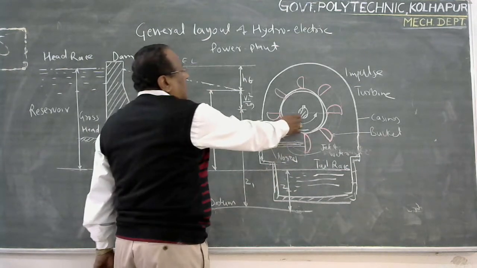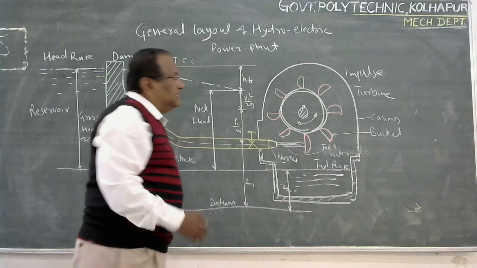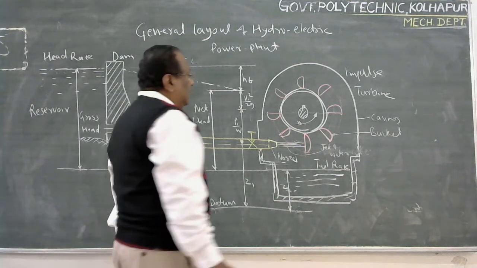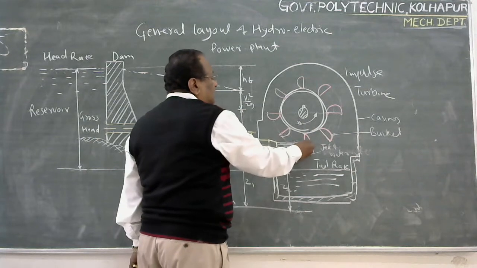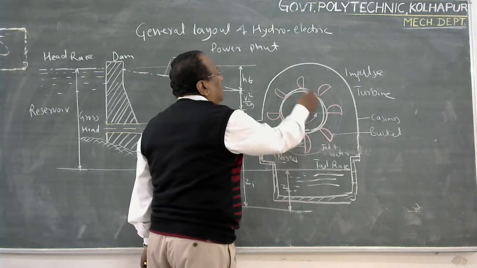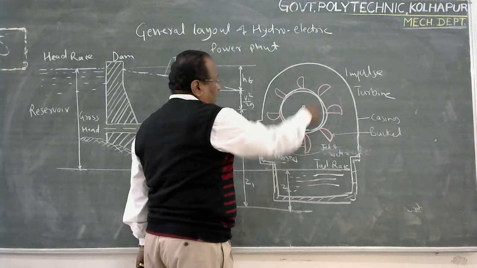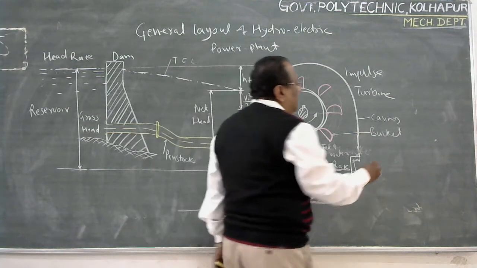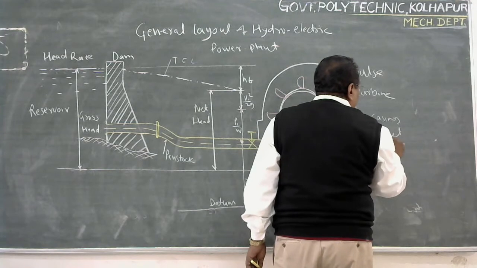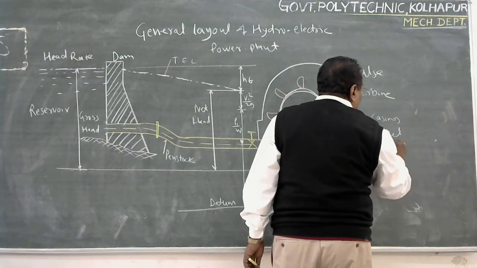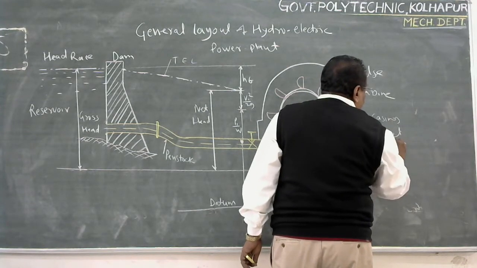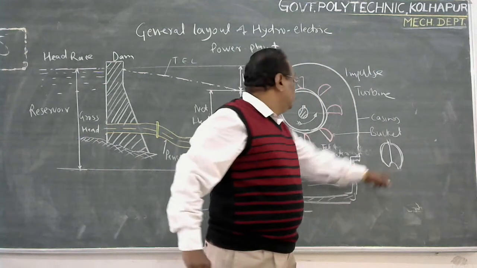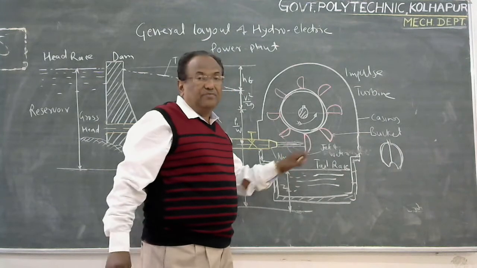This is an impulse turbine, which is the Pelton wheel. The Pelton wheel consists of buckets which are fitted on a wheel. The bucket has a shape like this. The shape is called a semi-ellipsoidal shape, and there is a notch at the end of the bucket.